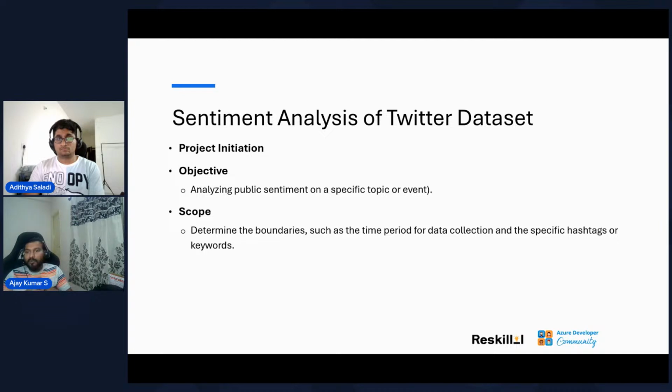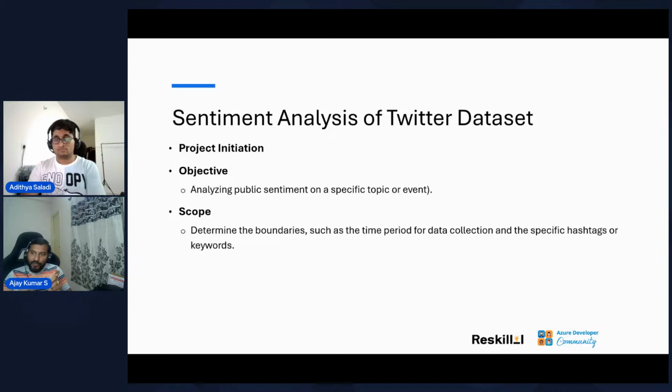So the scope here I want to define is to determine the boundaries of, for example, the whole data collection. Let's say I want to collect only a few months of data. In this case, for the Twitter dataset, we have 5 months of data from 2023 January to around May or June, which is publicly available information, and we will have a lot of information like likes, tweets, and specific keywords we can extract from those.